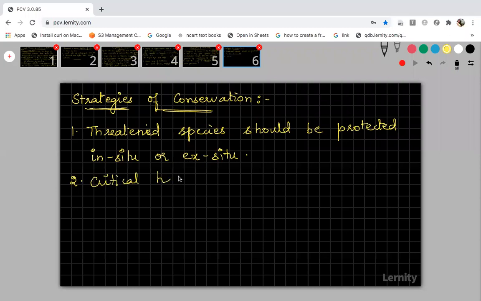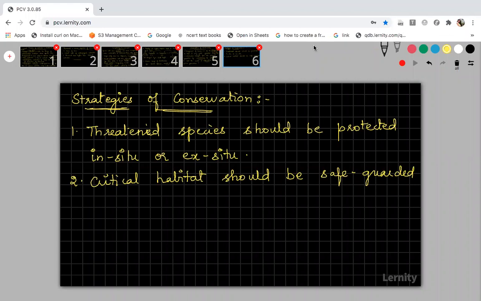Critical habitat means the habitat which is destroyed by anthropogenic activity or any other activities. Those critical habitats should be safeguarded. Safeguarded means it will not be allowed for hunting, that is, poaching of animals.